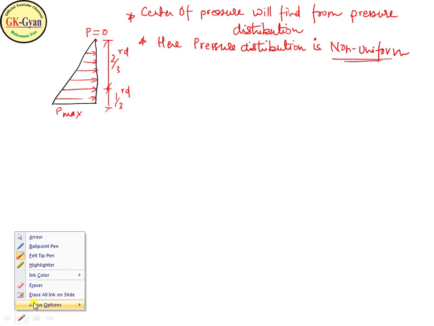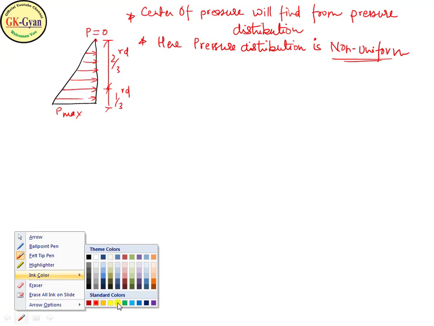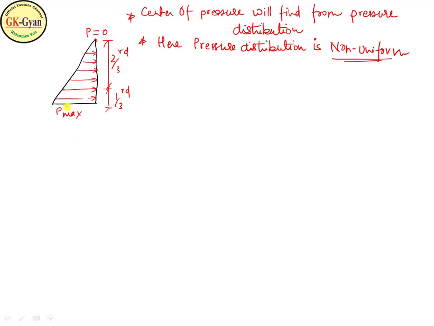The centroid of the pressure distribution is the position of Cp. Somewhere here Cp will act, and the resultant hydrostatic force will pass through Cp. So we locate the center of pressure here.